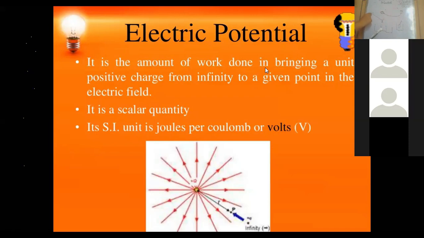The ball moved from the higher position to the lower position. Here also, the water moved from tank A to tank B. Why? Because of the difference in the level of the water. Here, the work was done because of the difference in the height. And here, the work was done because of the difference in the temperature.